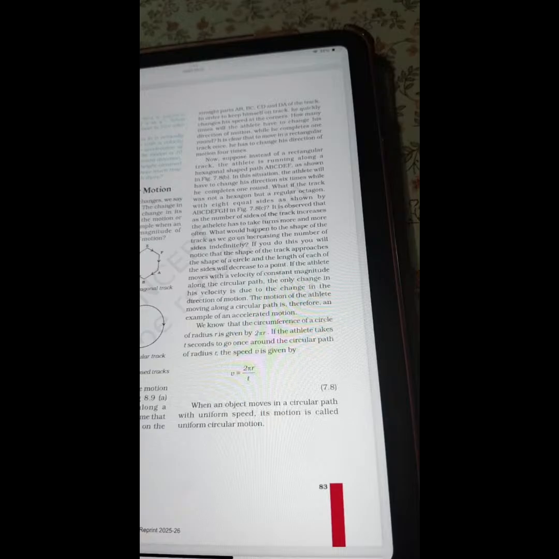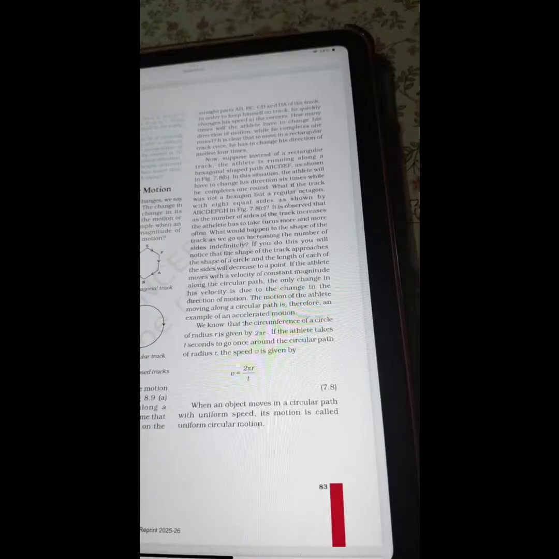It is observed that as the number of sides of the track increases, the athlete has to take turns more and more often. What would happen to the shape of the track as we go on increasing the number of sides indefinitely? If you do this, you will notice that the shape of the track approaches the shape of a circle and the length of each of the sides will decrease to a point. If the athlete moves with a velocity of constant magnitude along the circular path, the only change in this velocity is due to the change in the direction of the motion. The motion of the athlete moving along the circular path is therefore an example of an accelerated motion.